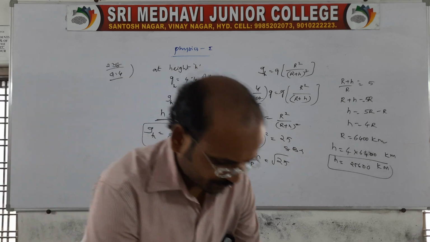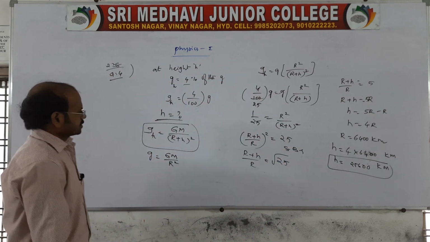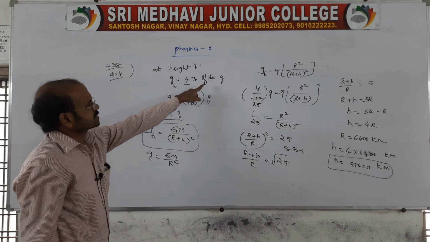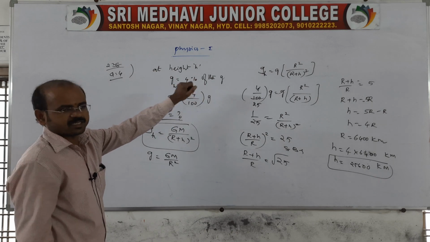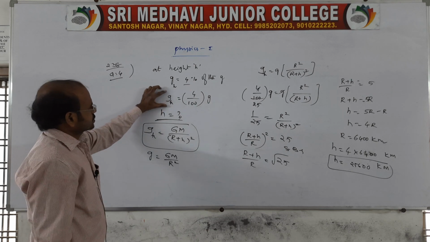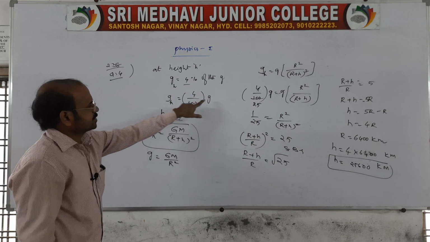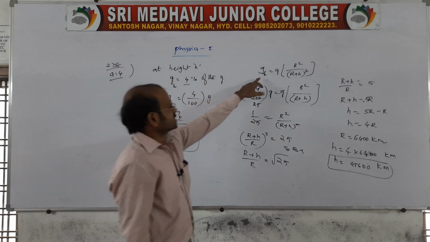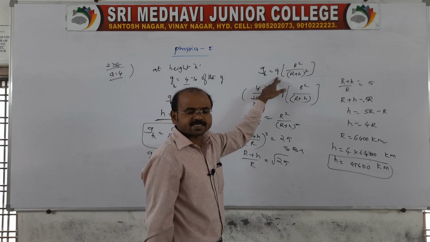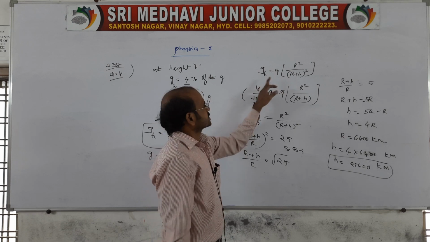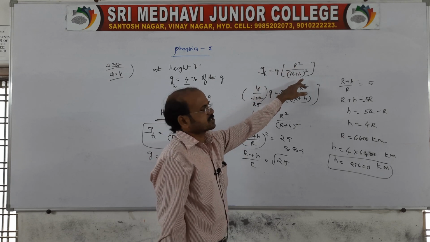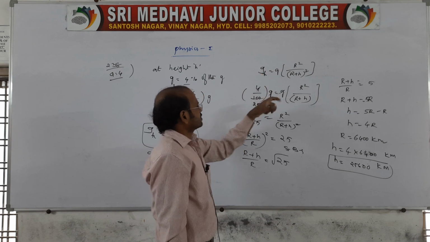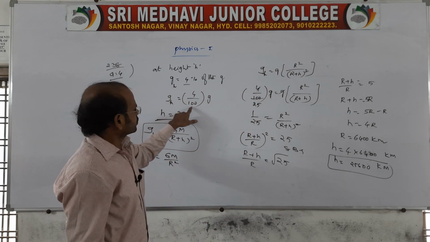So very simple. I'd like to tell you again: at a height h, gh is given as 4% of the earth surface g value. So gh is equal to 4 by 100 into g. Of course h is asked, and we know the direct relation gh is equal to g into R square by (R plus h) whole square. So directly we can take gh as 4 by 100 into g.